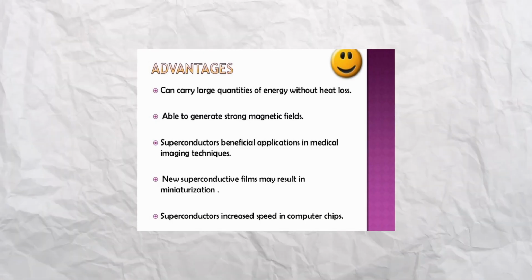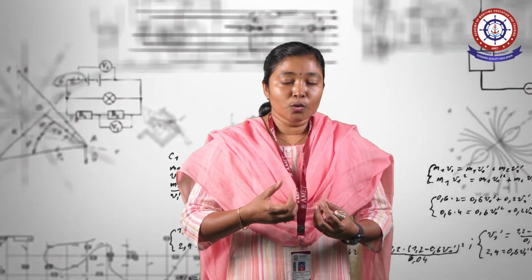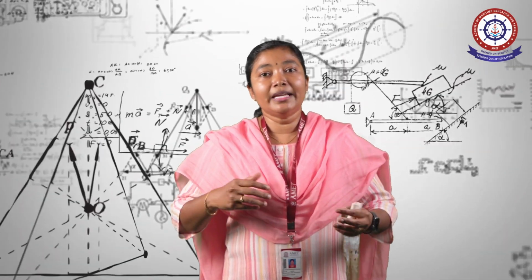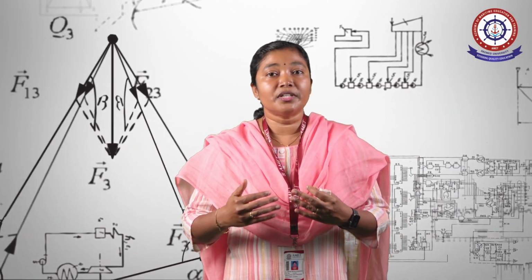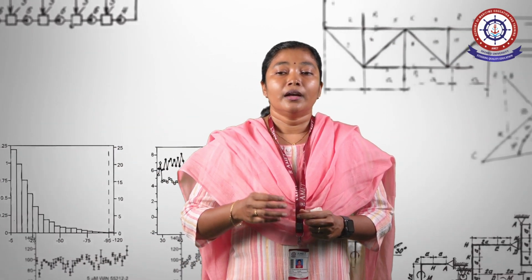When a conductor allows current to pass through it, it gets heated, and Joule heating loss is there for all conductors. But superconductors have no resistance, so heat loss will be nil.